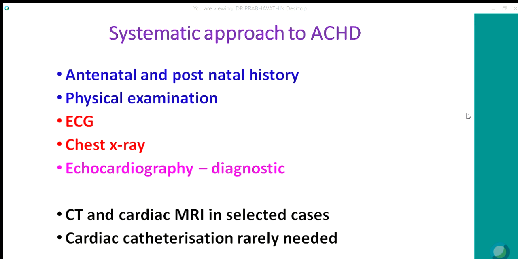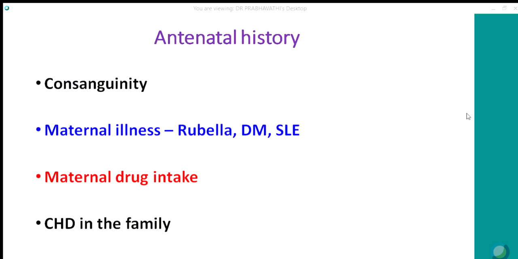Now, how do we approach? We need to approach systematically with a good antenatal and postnatal history, thorough physical examination; ECG and X-ray become part of the clinical examination. Echocardiography is almost always diagnostic. CT and MRI are needed only in selected cases. And cardiac catheterization is rarely needed nowadays with a good echo diagnosis. Antenatal history, as we already discussed: look for consanguinity, maternal illnesses, maternal drug intake, and congenital heart disease in the family.